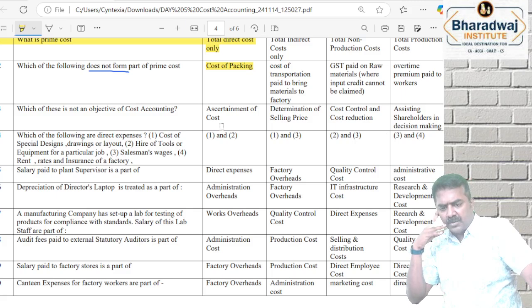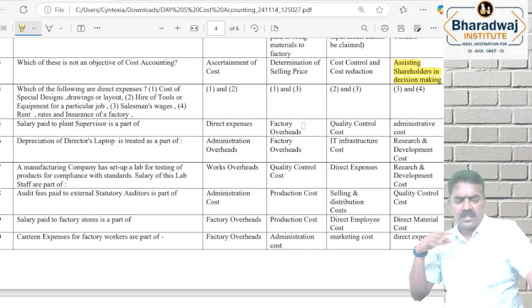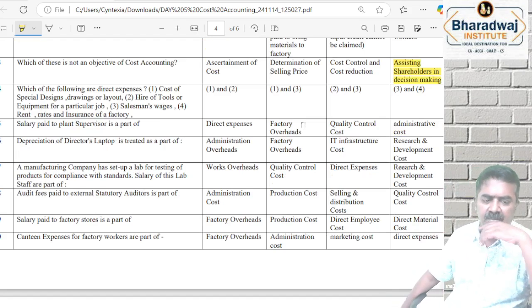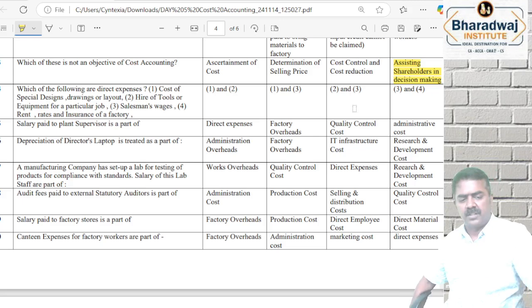Which is not an objective of cost accounting? Cost ascertaining, determining selling price, cost control. Assisting the shareholders for decision making is a job of the financial accountant, financial management.